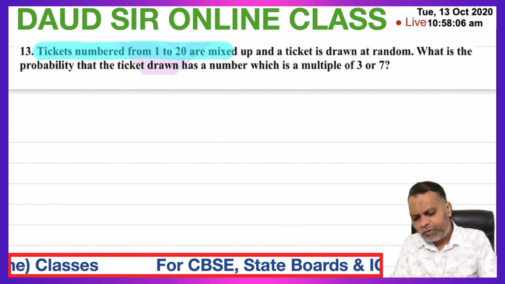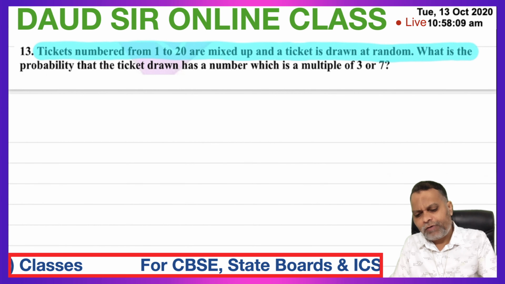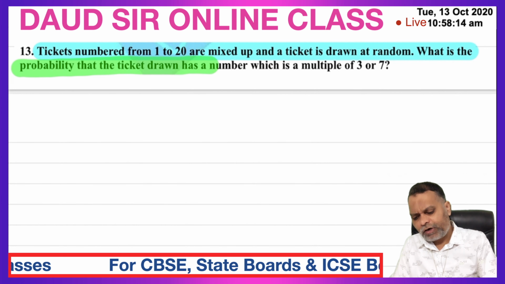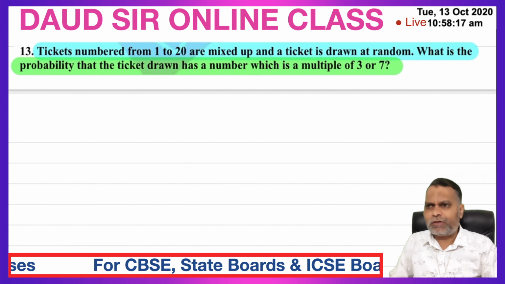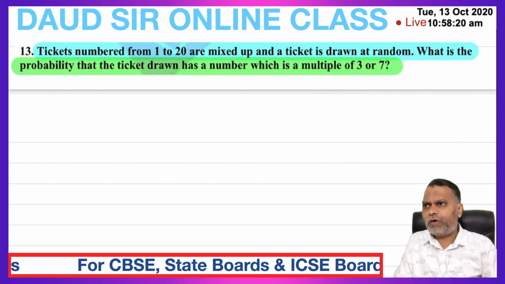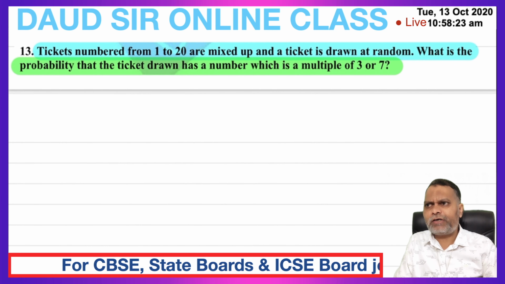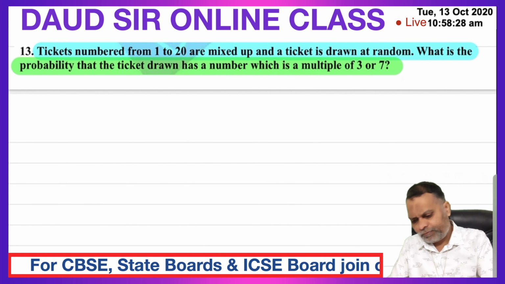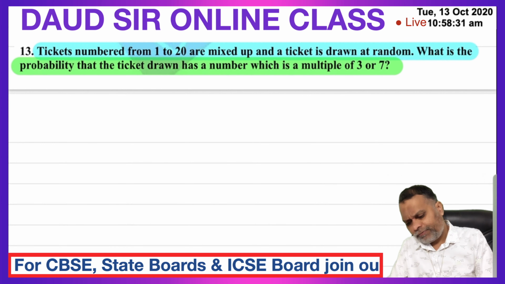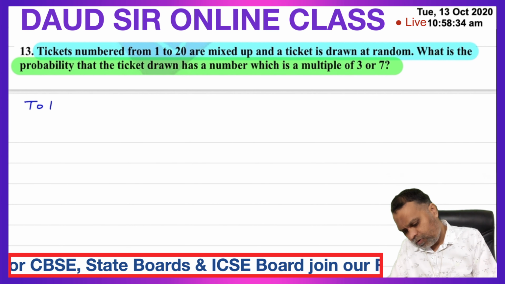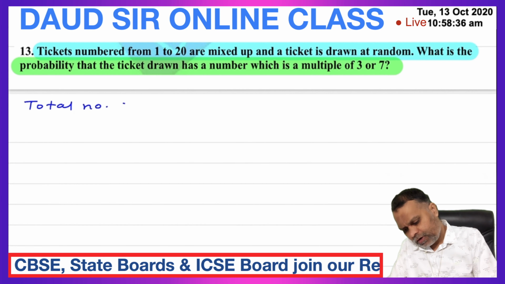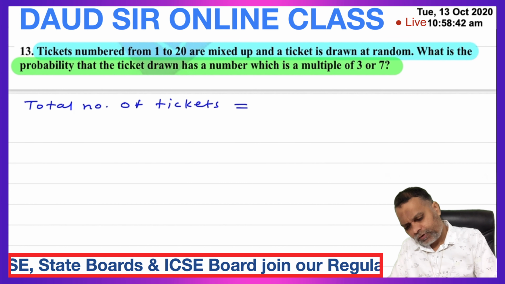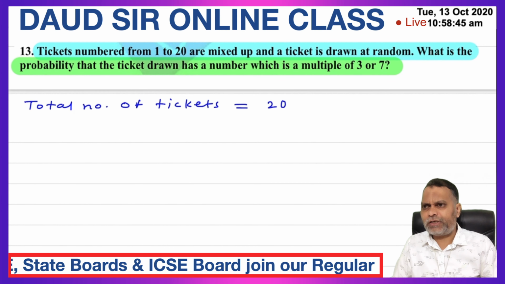Question number 13. Tickets numbered from 1 to 20 are mixed up and a ticket is drawn at random. What is the probability that the ticket drawn has a number which is a multiple of 3 or 7? One ticket is drawn, so we have to find out the probability that the ticket drawn has a number which is a multiple of 3 or multiple of 7. So total number of tickets is equal to 20. 1 to 20, 20 tickets are there.